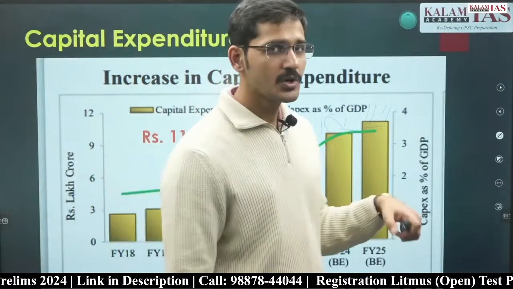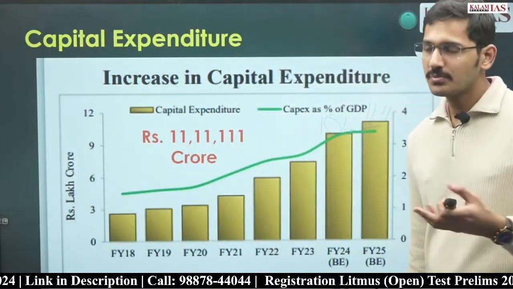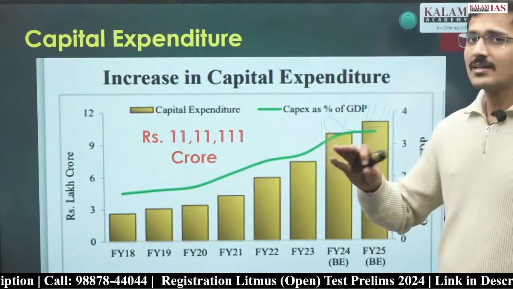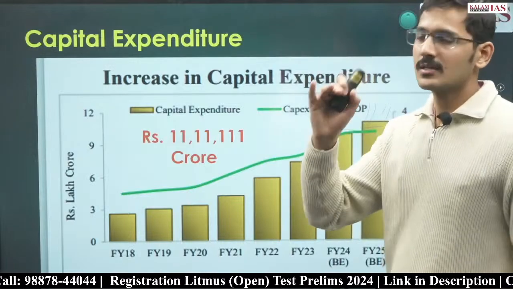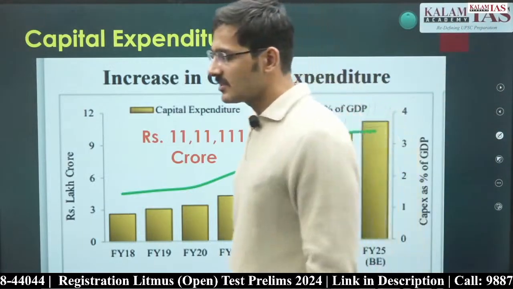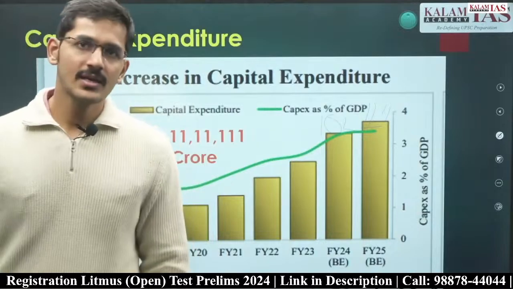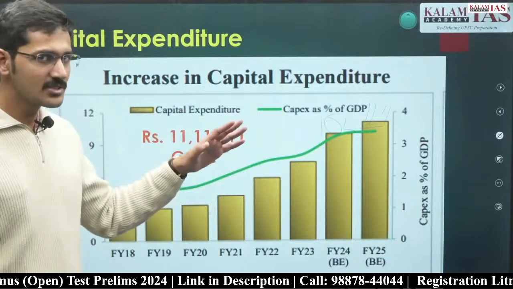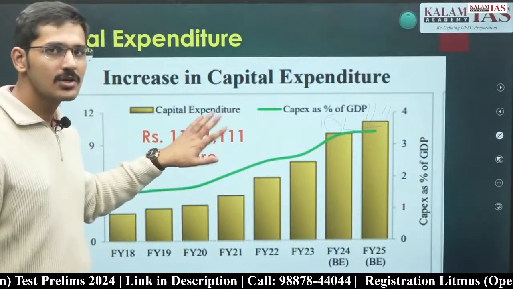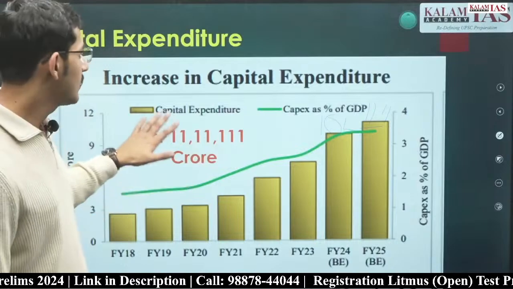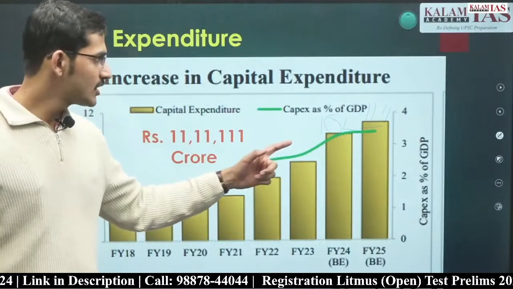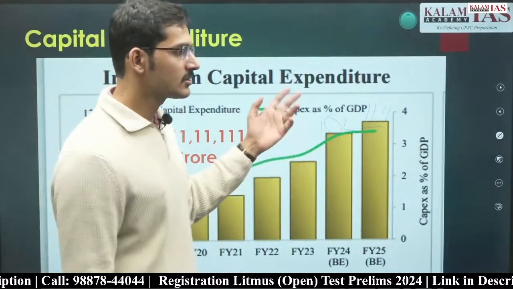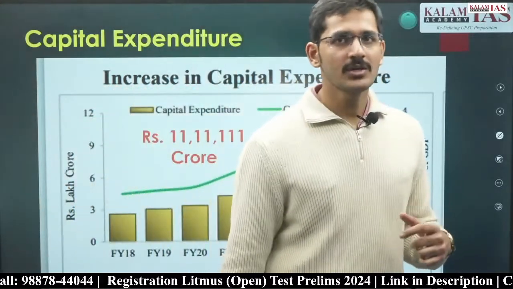Before that year it was 7.5 lakh crore. Before that it was 5.5 lakh crore. So for the past 2-3 years it was increasing at a 35-36% rate, and this year it increased by 11%. You don't have to know more than that. Again, the past years' data is not very important, just the trend is important, and this year's figure is important, 11,11,111 crore. This is an important figure, and the growth rate in capital expenditure this year is 11.11%. Last year it was 10 lakh crore. This year it is 11.11 lakh crore.